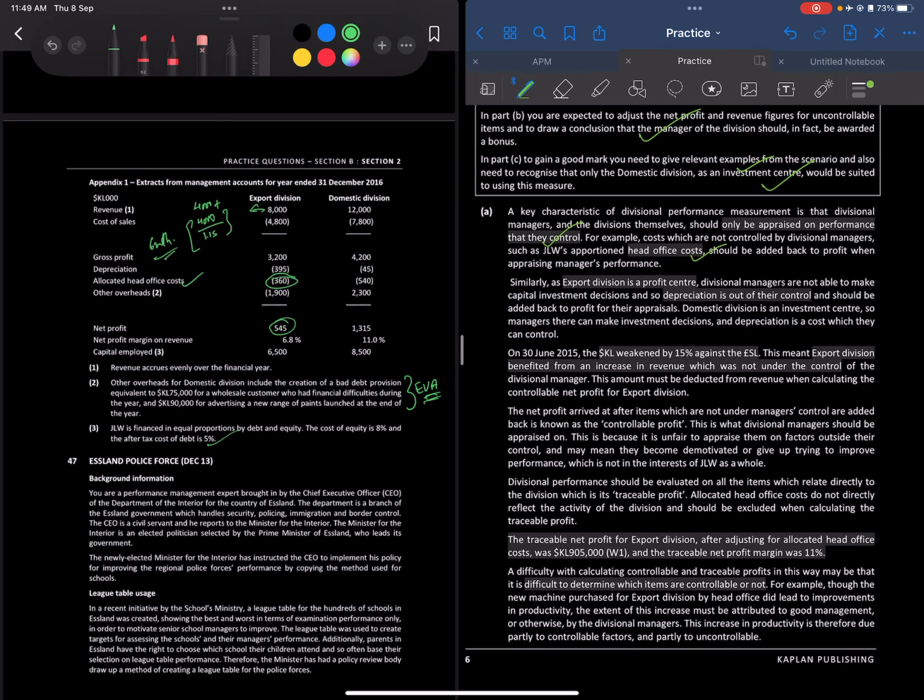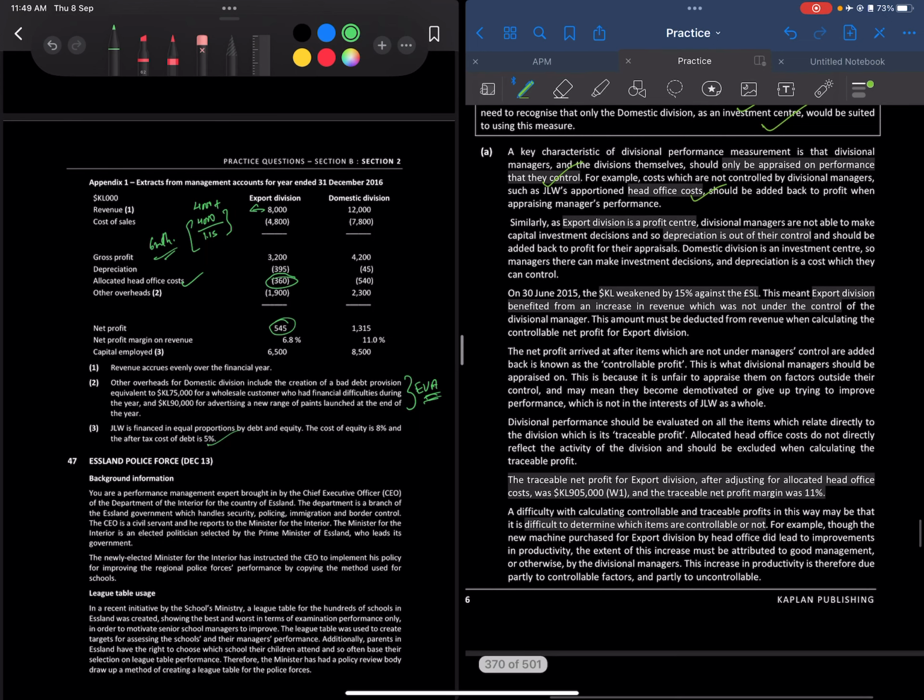And similarly, the export division is a profit center, so divisional managers are not able to control capital investment decisions. So capital investment decisions are not controllable, right? So we need to add back the depreciation as well.